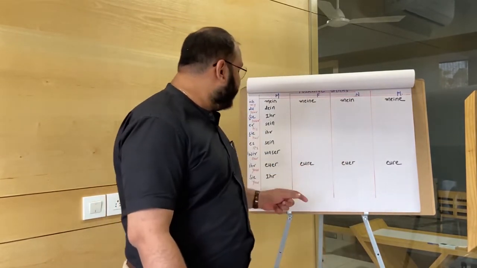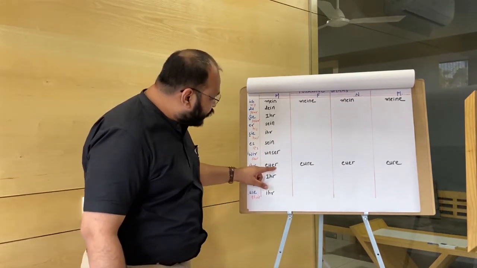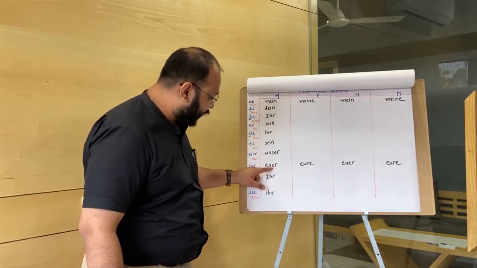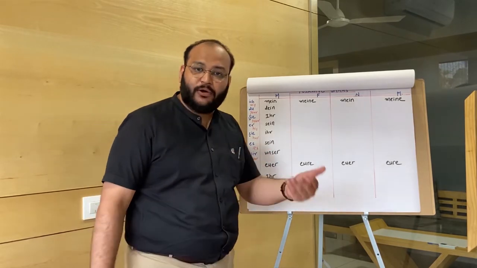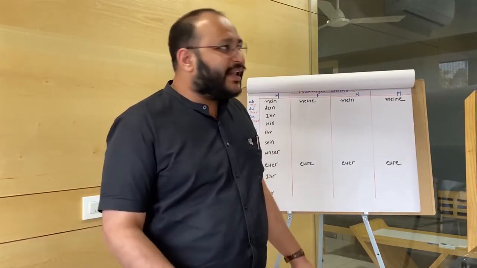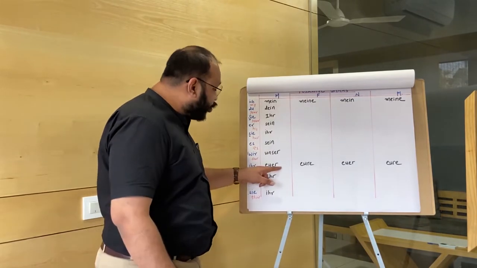The criteria for which words, you will learn later. But before you modify them, you have to remove e from this er or el or em or en. So now the masculine form here is euer.